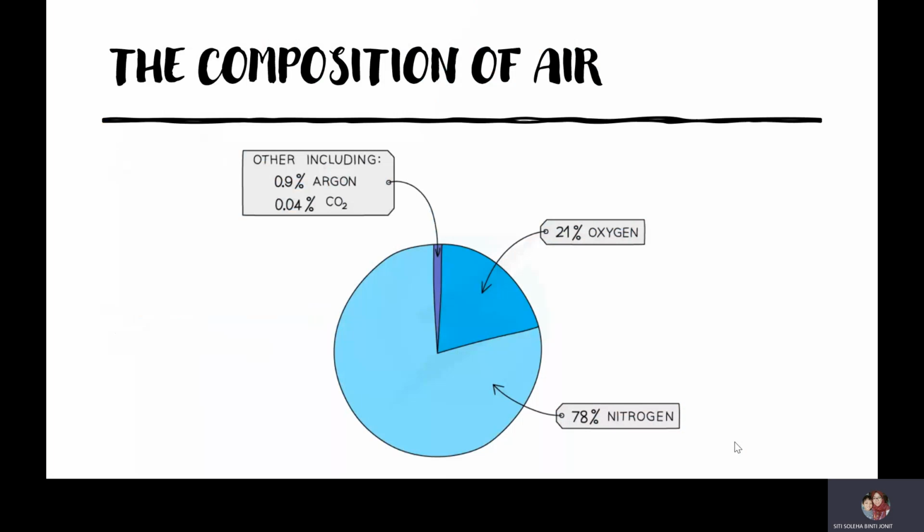Okay. This chart shows the approximate percentage by volume of the main gases in unpolluted dry air. The main gases in unpolluted dry air consist of 78% nitrogen, 21% oxygen, and other gases which include argon, which is also known as a noble gas, 0.9%, and carbon dioxide is 0.04%.